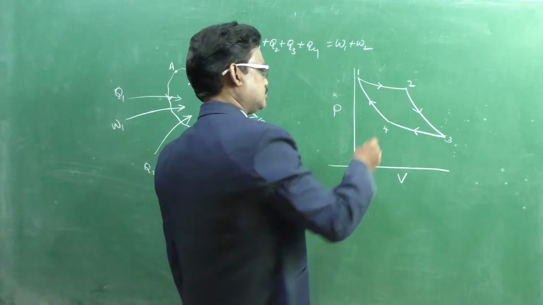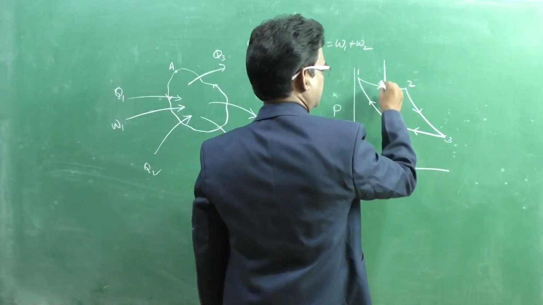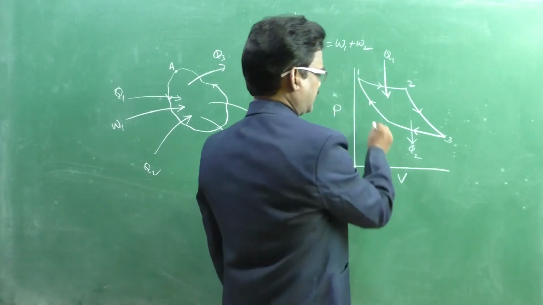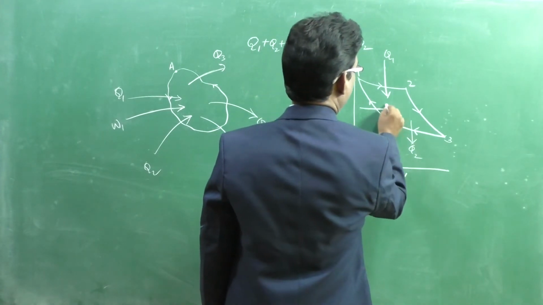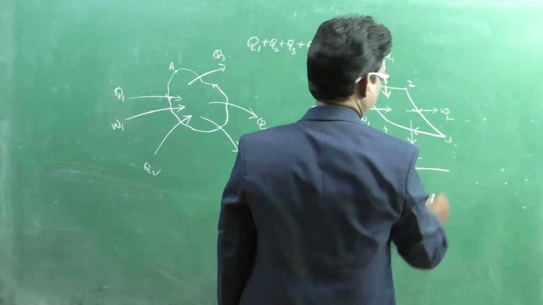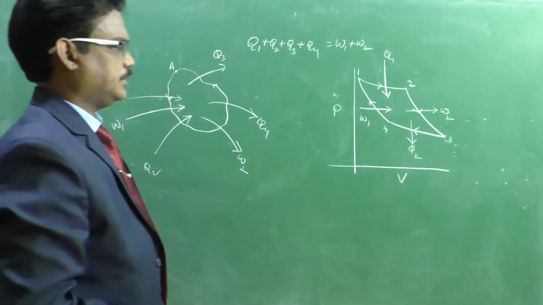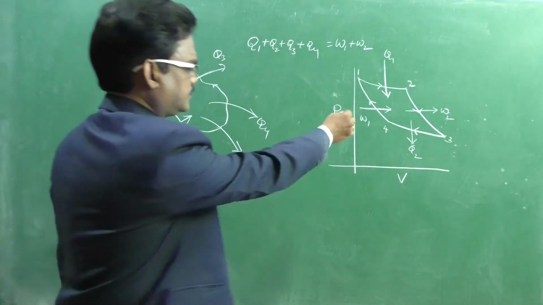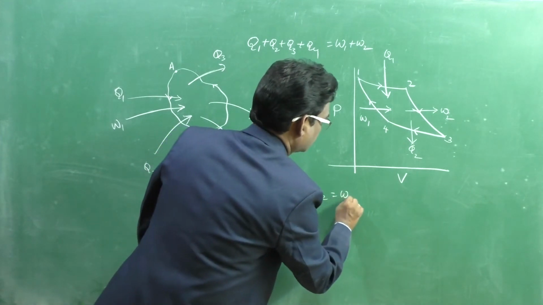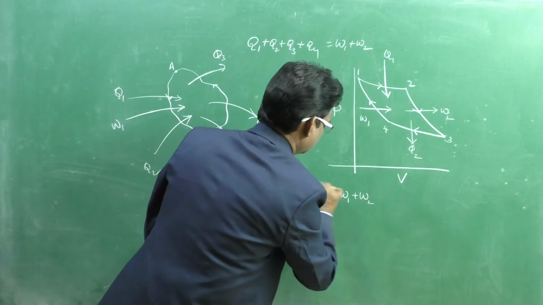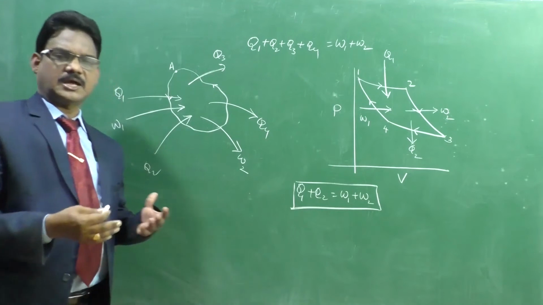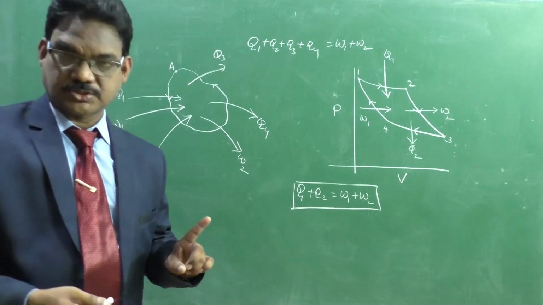Assume that here heat is supplied and here heat is rejected, and here work enters inside and work is taken from here. Now the net heat supplied in this process, Q1 plus Q2, is equal to W1 plus W2. This is the first law related to a cyclic process.